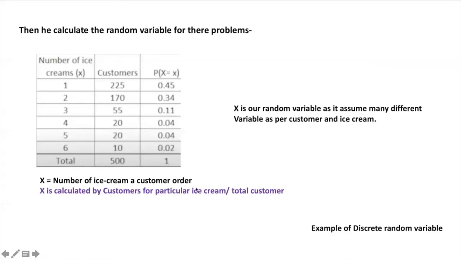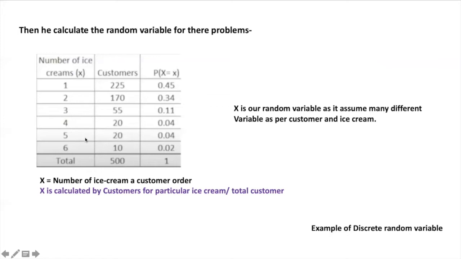So the ice cream seller can answer any number of questions from this data table. Let us suppose he wants to know the number of customers who bought more than 3 ice creams. He just has to calculate the random variable of 4 plus 5 plus 6, then multiply by the number of customers he wants to calculate for.